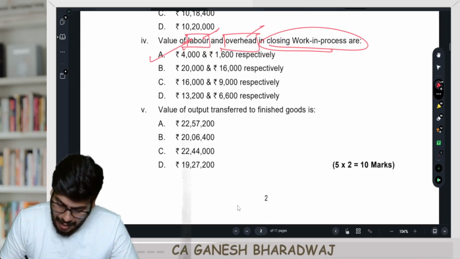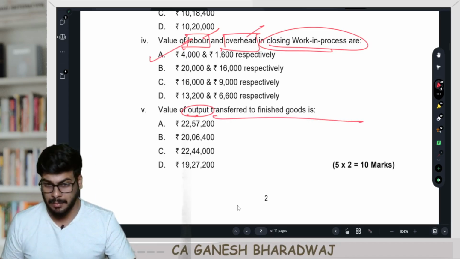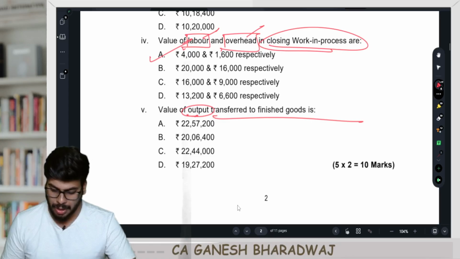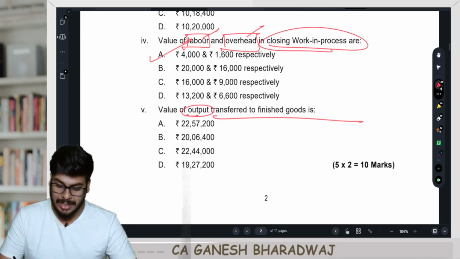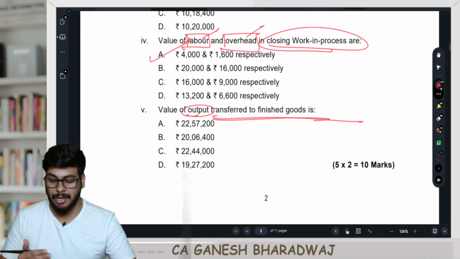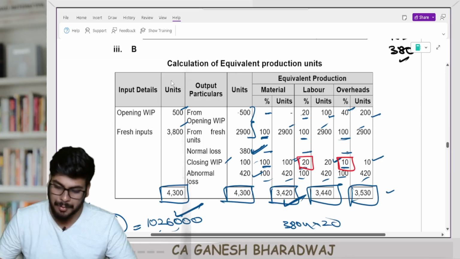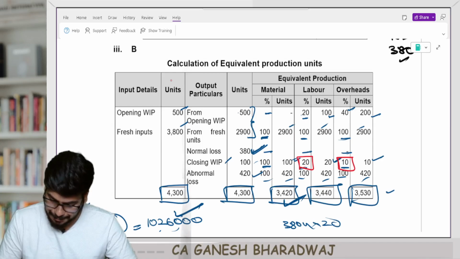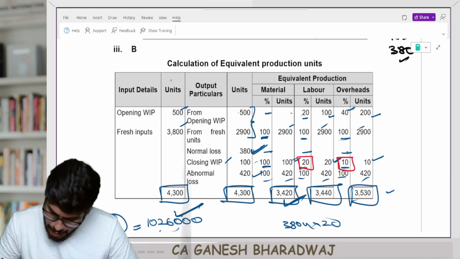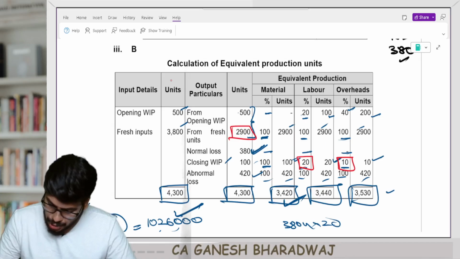Next, what is the value of output transferred to finished goods? Now, in my opinion, the answer given here is wrong. Let us just calculate this. What is the value of output transferred to FG? Technically, how many equivalent units were produced by consuming the current period cost? That is going to be 2,900.